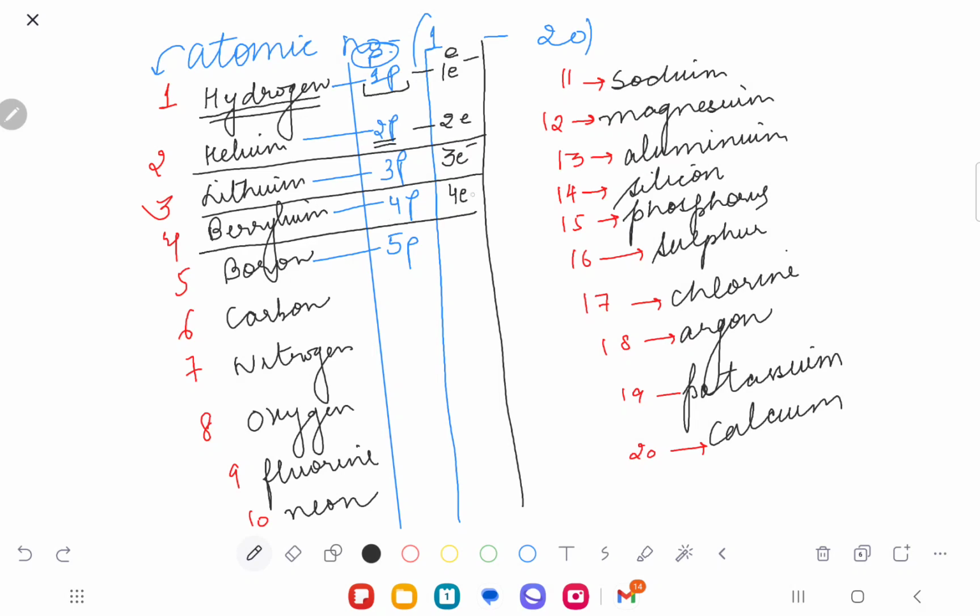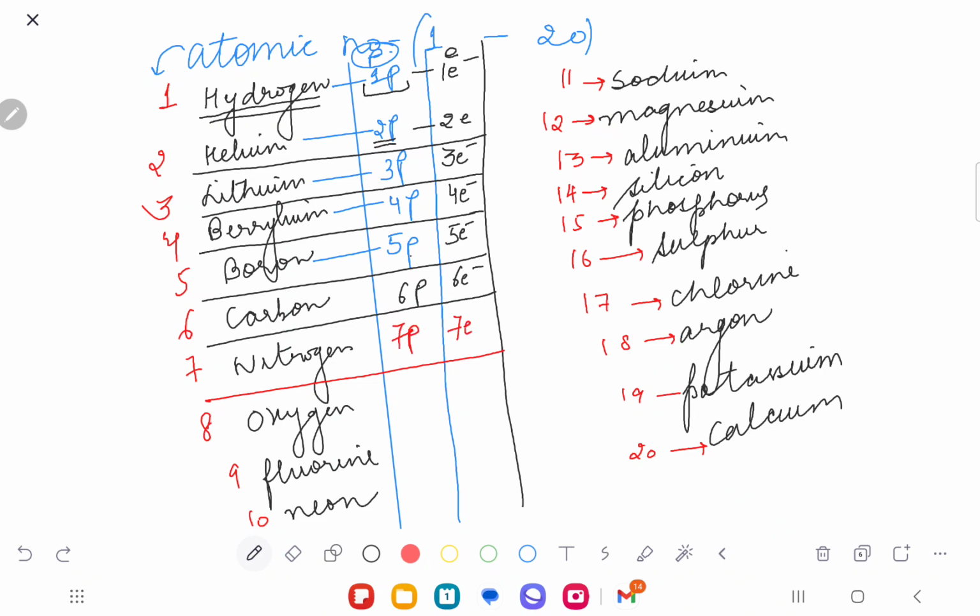Beryllium has 4 protons, so beryllium has 4 electrons. Boron has 5 protons, so boron also has 5 electrons. Carbon has 6 protons, so carbon will also have 6 electrons. Nitrogen will have 7 protons, so nitrogen will have 7 electrons. Oxygen will have 8 protons, so the number of electrons is equal to the number of protons. That's the rule. The number of protons in an atom must be equal to the number of electrons.